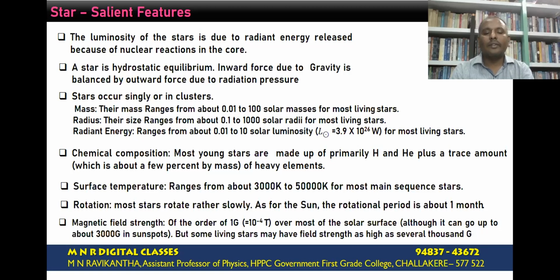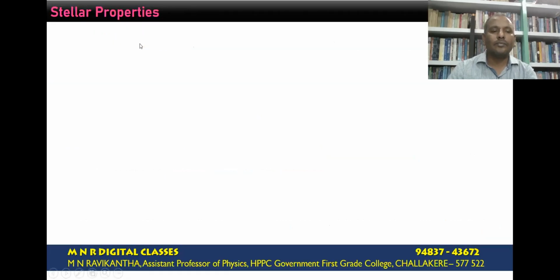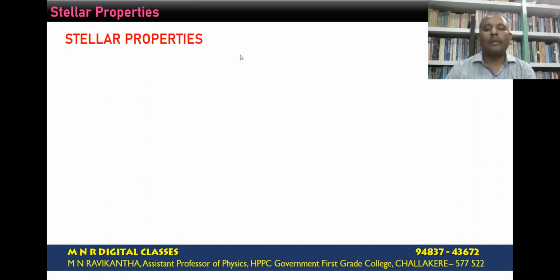But in the case of some living stars, the magnetic field strength may be as high as several thousand Gauss. Even though we discuss so many physical parameters, we can shortlist a few important ones which are very essential to understand the structure and properties of any star.